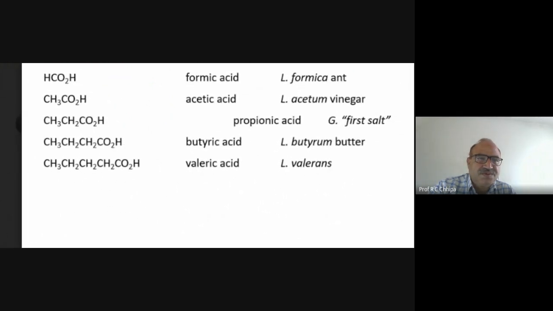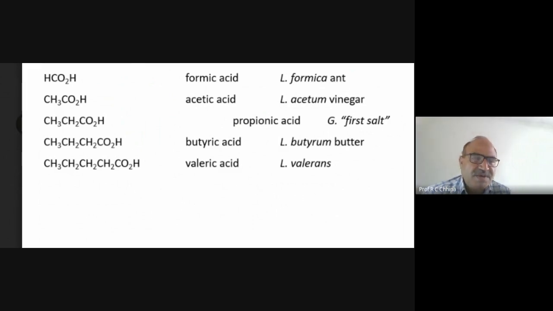So CH3, CH2, CH2, CO2H. In the structural formula, it is a four carbon atom linear chain with no branching: CH3CH2CH2COOH, butyric acid. Butyrum relates to butter.